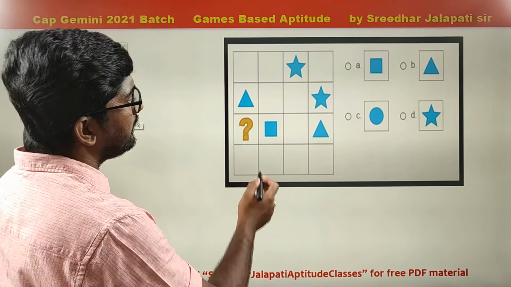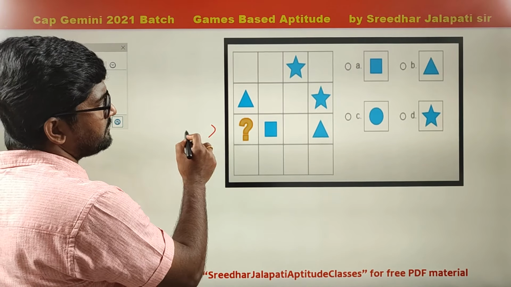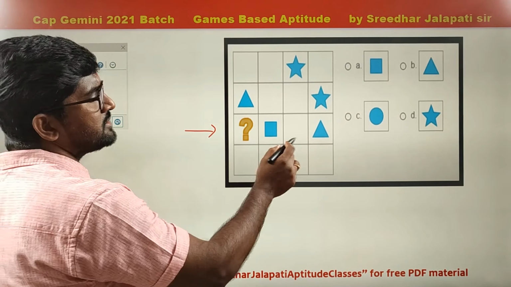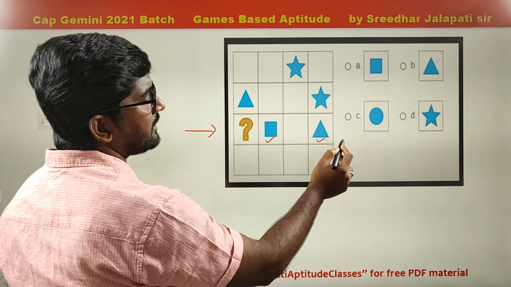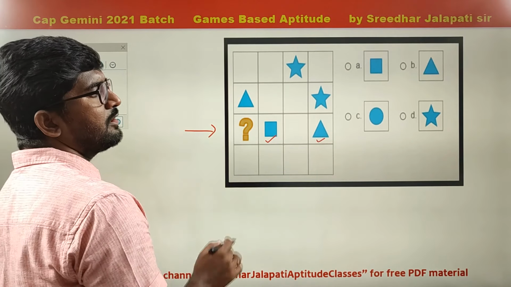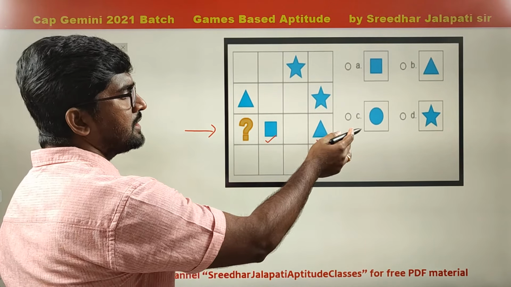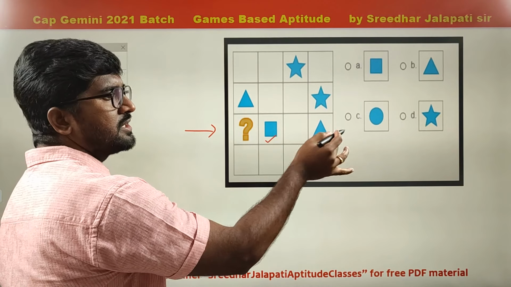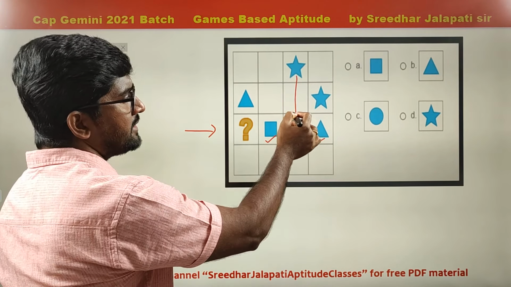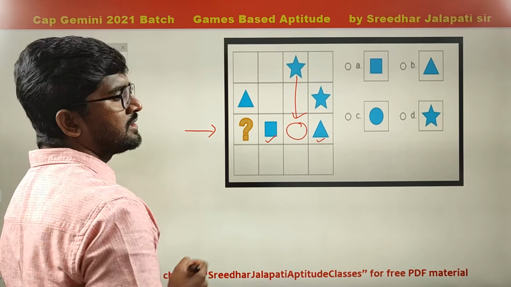Right. Now here you are asked to find what comes in place of this question mark. In this row, two symbols, square and triangle, are already there. So we are supposed to get circle and star, the two remaining symbols. As star is already here, star cannot be here, so this must be circle.